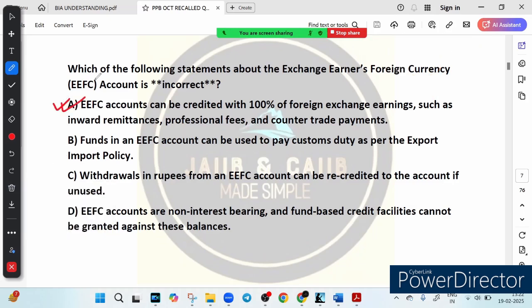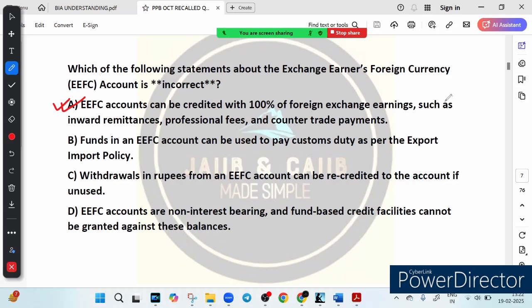Option B is saying funds in an EFC account can be used to pay customs duty as per the export import policy. Is it true? Yes, it is true. What does that mean? A business that imports goods must pay customs duty to the government. Instead of converting foreign currency into rupees first, they can directly use EFC funds to pay customs duty under the EXIM policy.